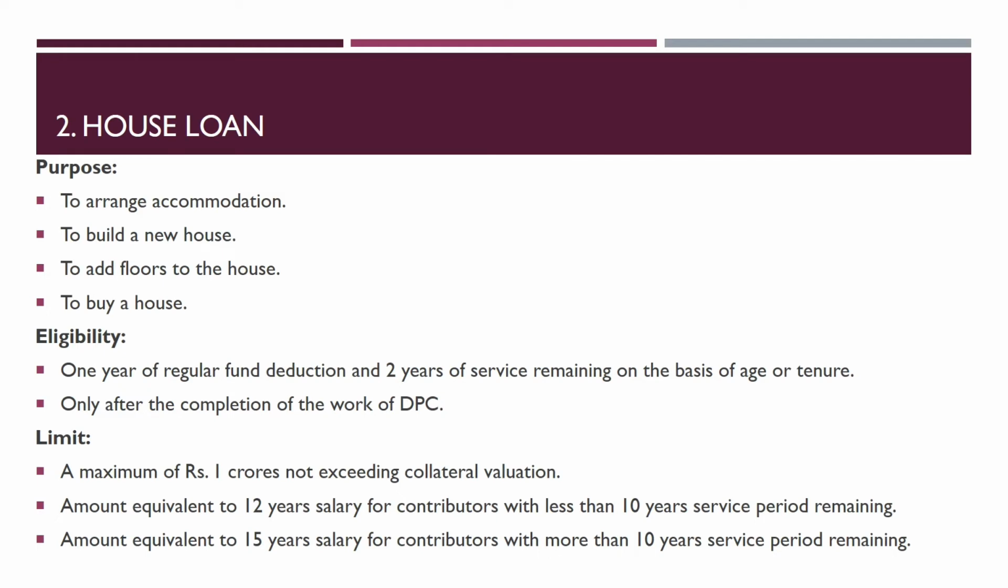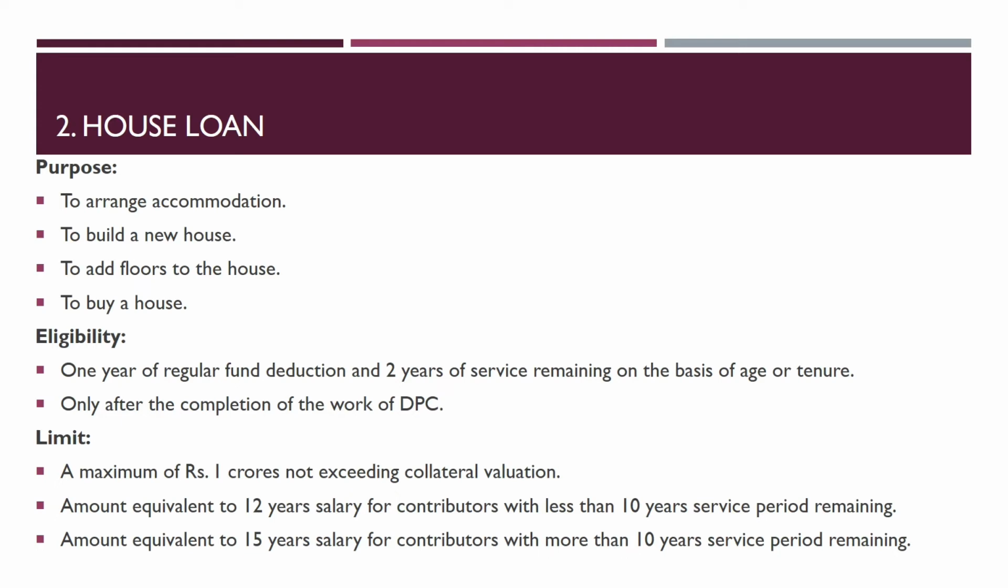Likewise, EPF also provides a house loan facility to arrange accommodation, to build a new house, to add floors to the house, and to buy a house. In this, the eligibility criteria is 1 year of regular fund deduction and 2 years of service remaining on the basis of age or tenure, also only after the completion of the work of DPC. The limit is a maximum of 1 crore, not exceeding collateral valuation.